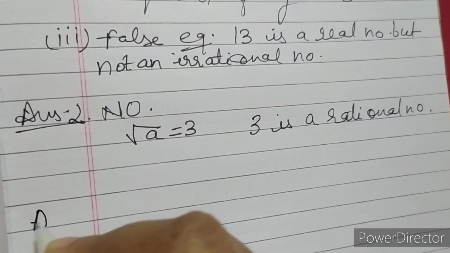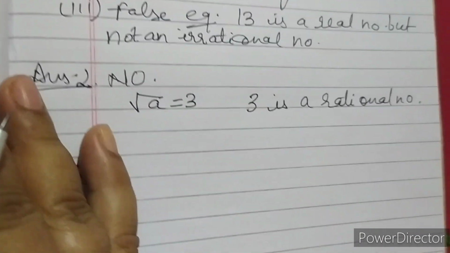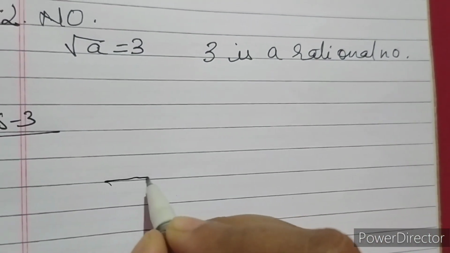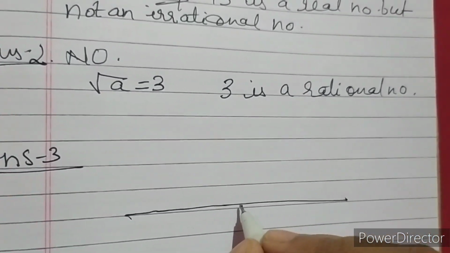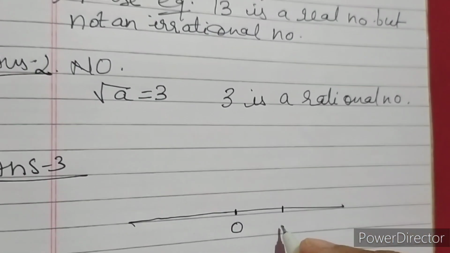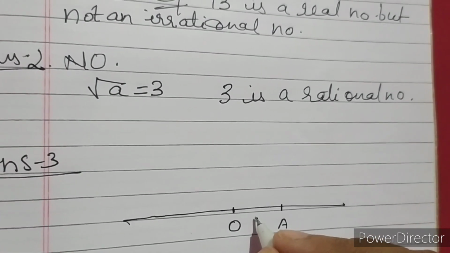Then question number 3. In answer number 3 you have to represent under root 5 on a number line. I am not drawing it very accurately, but I am just telling you the method to draw it. For this you draw a number line. In the center you mark it with 0 and take a unit length. Suppose A I have taken here, OA you take it as a unit length, 1 centimeter.